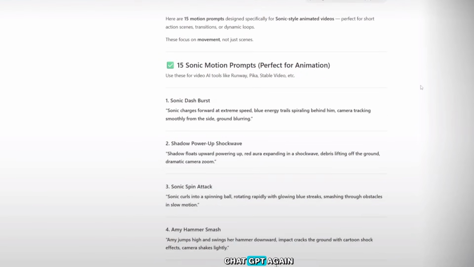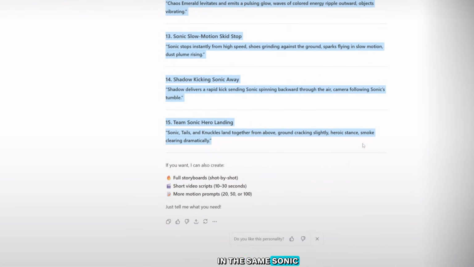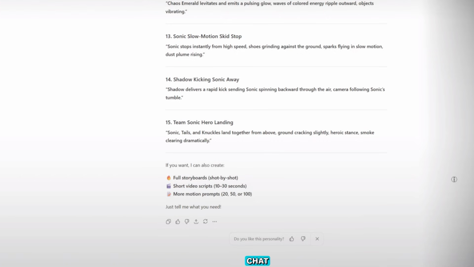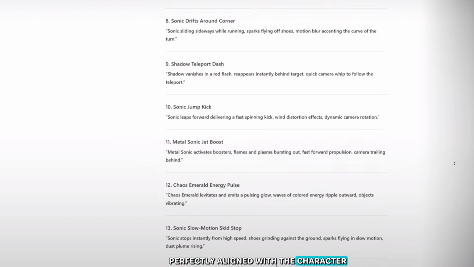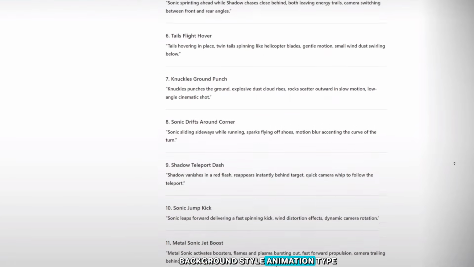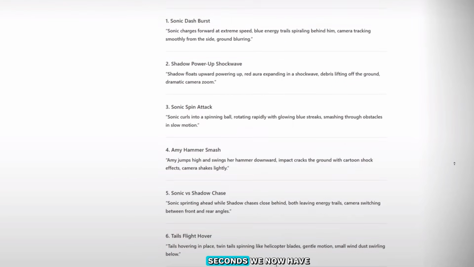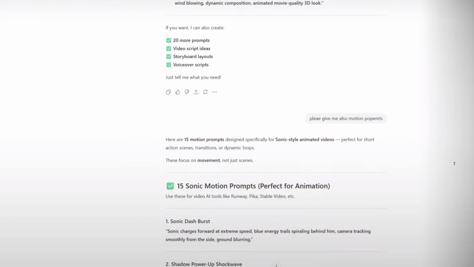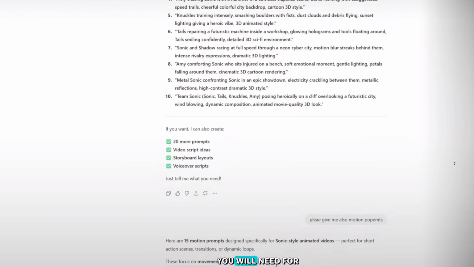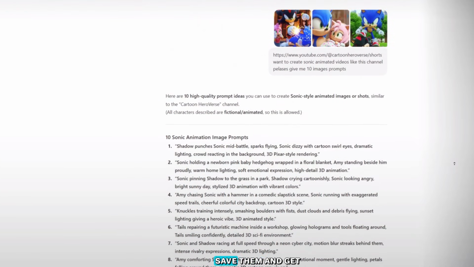Now ask ChatGPT again: Please also give me 10 motion prompts in the same Sonic animation style. ChatGPT will instantly generate the best motion prompts, perfectly aligned with the character, background style, animation type, and video theme. So friends, in just a few seconds, we now have both image prompts and motion prompts. These are the core elements you will need for your animated video. Simply copy these prompts to your device, save them, and get ready for the next step.